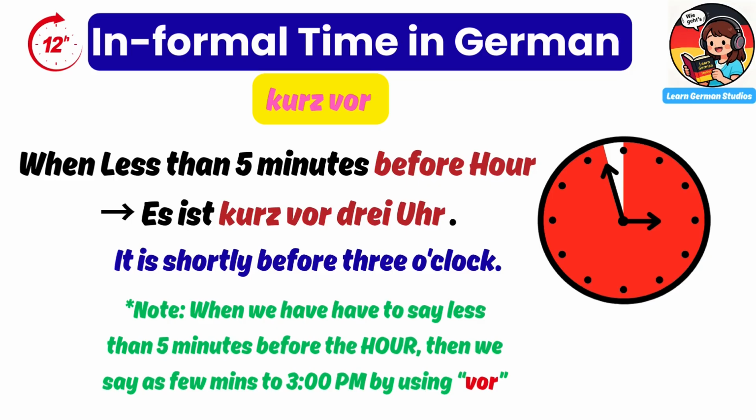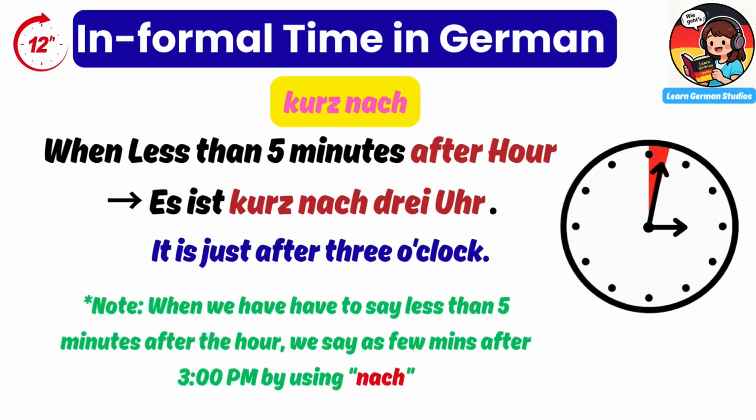When it is less than 5 minutes after the hour, es ist kurz nach 3 Uhr. It is just after 3 o'clock. Note that when we have to say less than 5 minutes after the hour, we use the word nach.